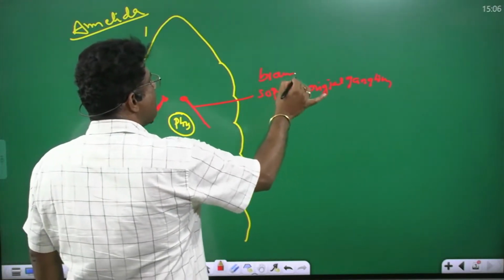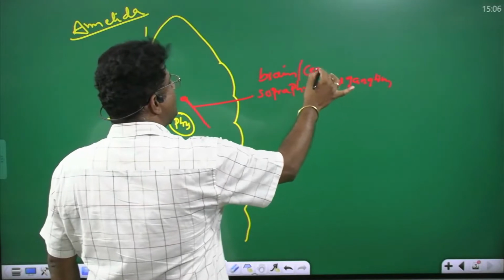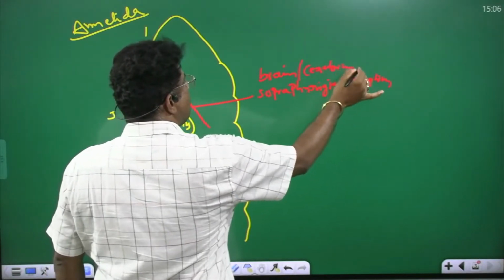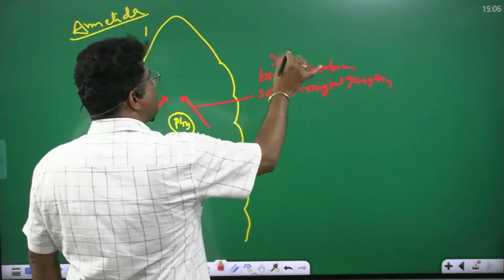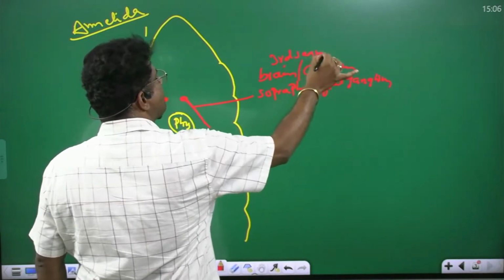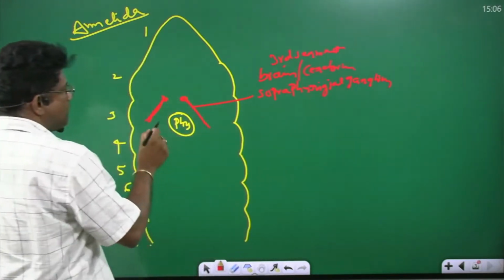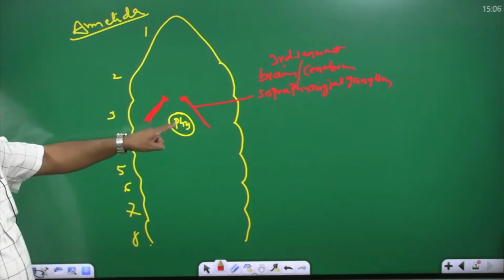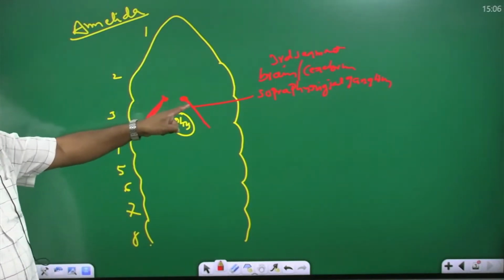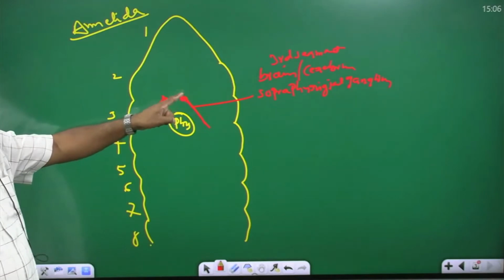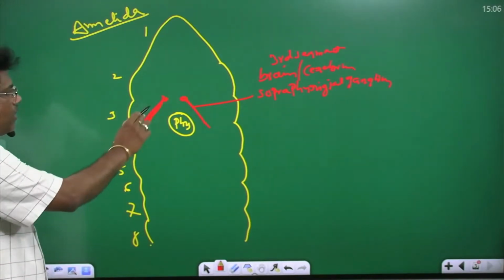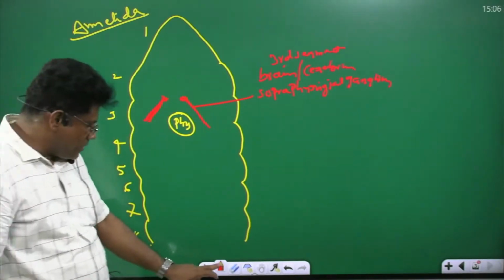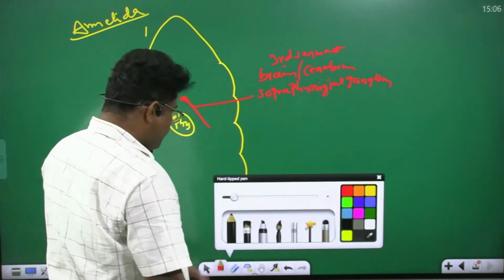Brain, also known as cerebrum. Present in the third segment. This is the pharynx, above it the suprapharyngeal ganglion or brain or cerebrum, present in the third segment.